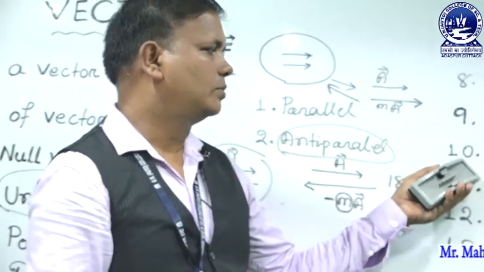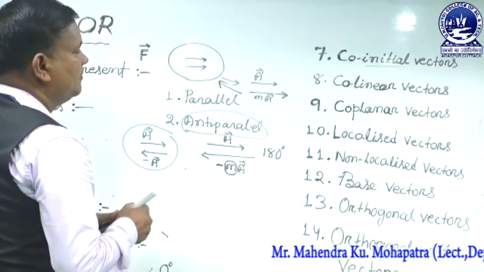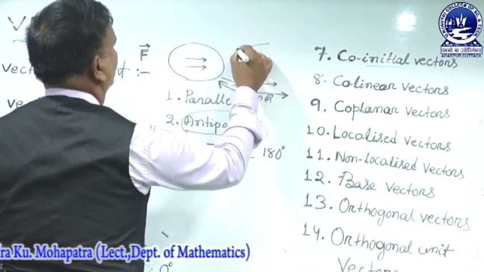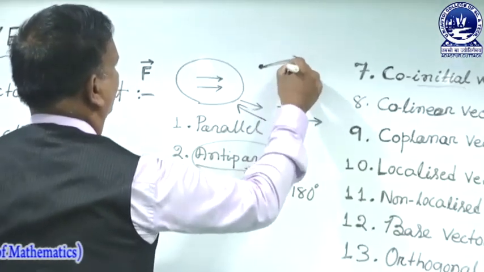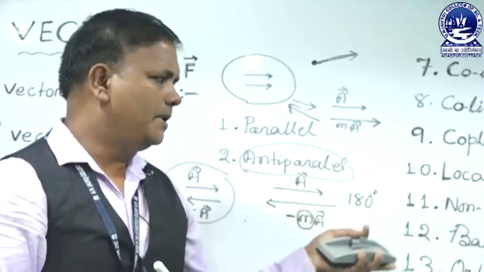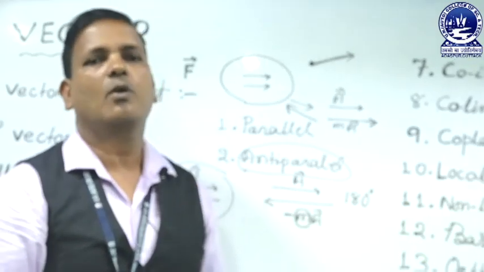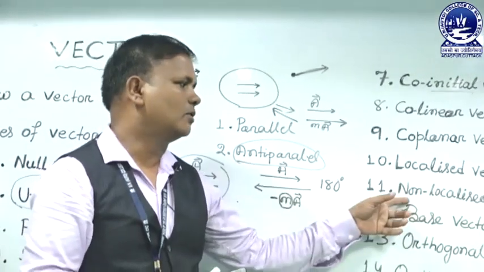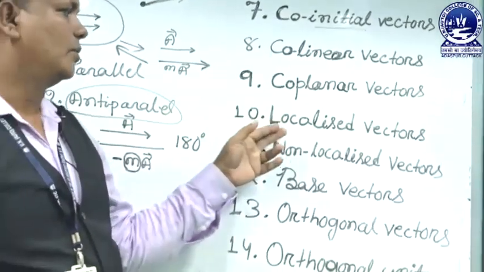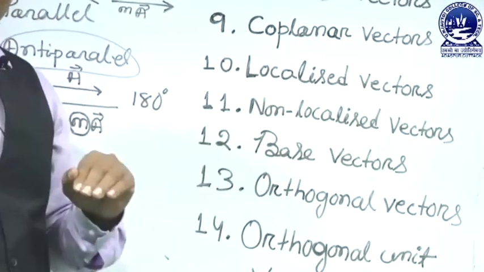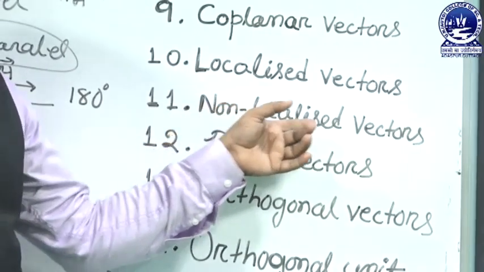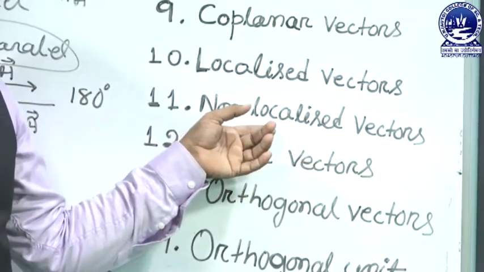Next we discuss localized vectors. If the initial point of a vector is fixed, it is called a localized vector. If the initial point is not fixed, it is a non-localized vector, also called a free vector.